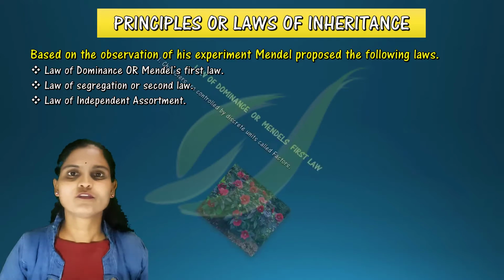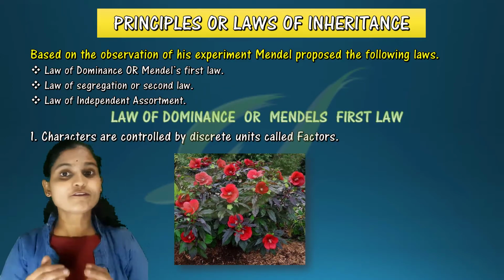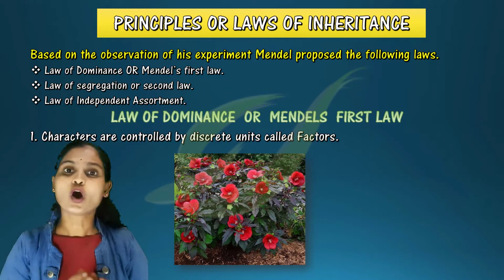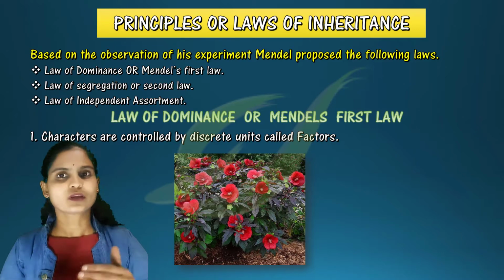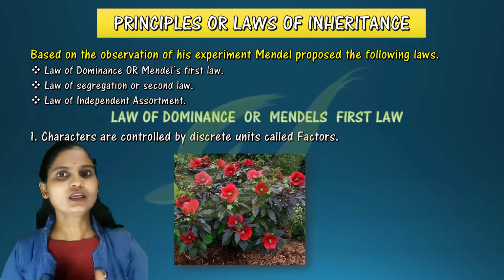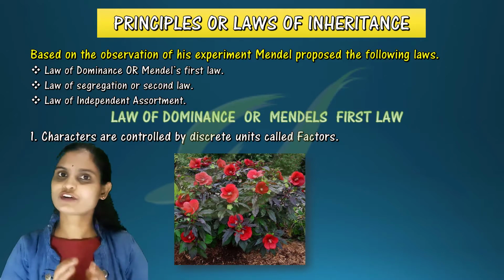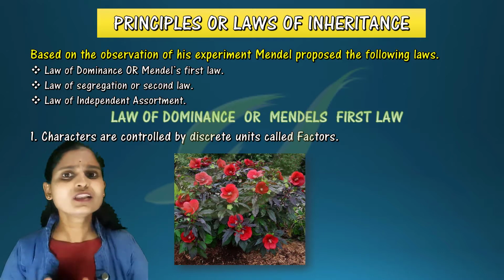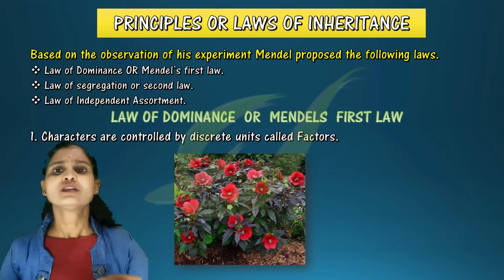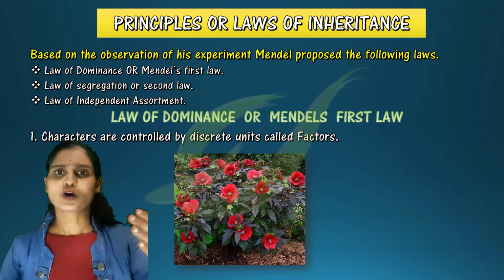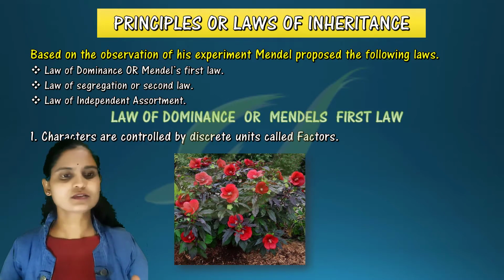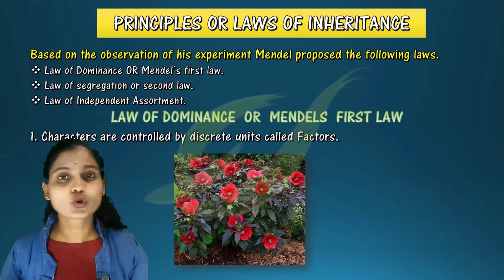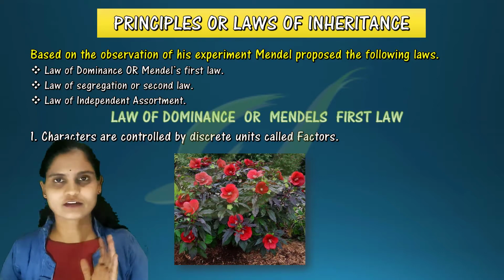So here we are going to study the first law, that is the law of dominance. In this video we are going to study only this first law. In it he has given 3 important postulates. The first one is: characters are controlled by discrete units called factors.